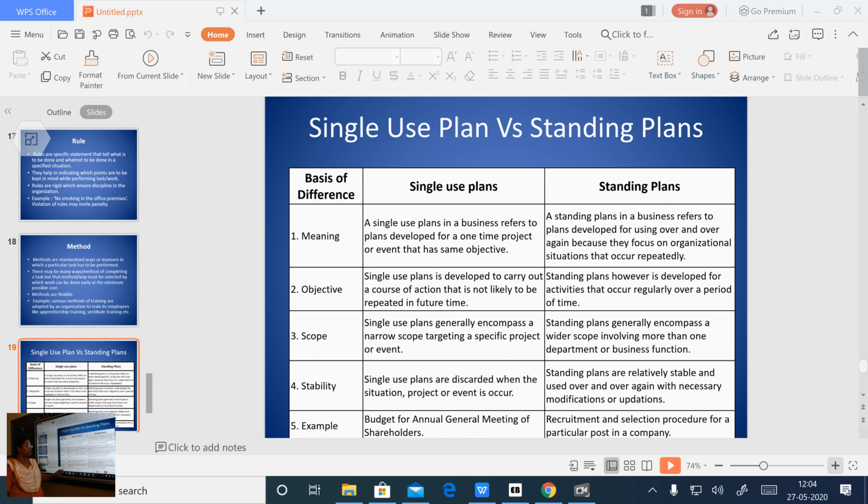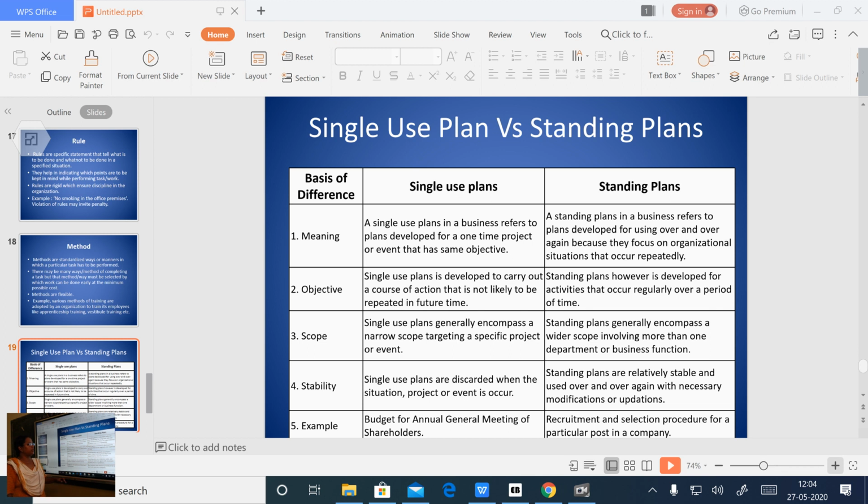Next one is stability. Single use plans are discarded when the situation, project or event is over. It will end when the project, by the end of annual day, that particular program got over, that plan got over. It finally gets discarded when that particular project or program gets over.